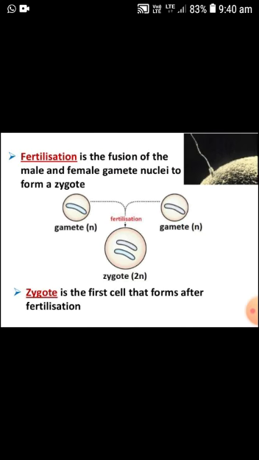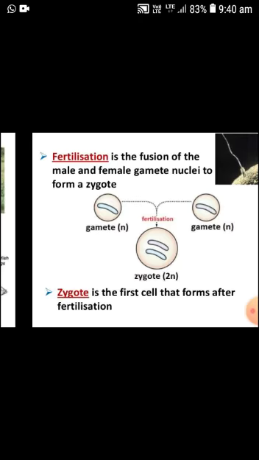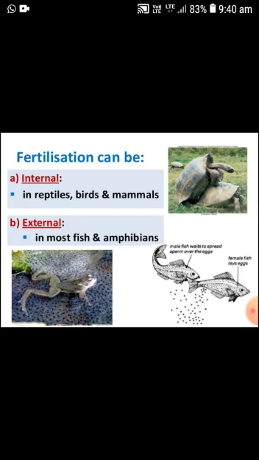The zygote is the first cell that forms after fertilization. This is a single cell, and from this the new organism is produced. The first cell of the body of an organism is the zygote.